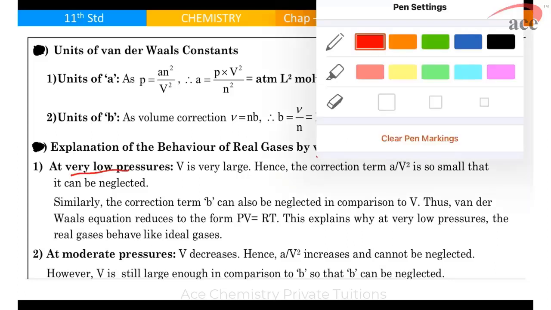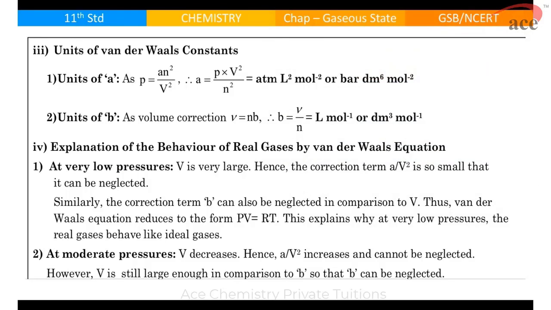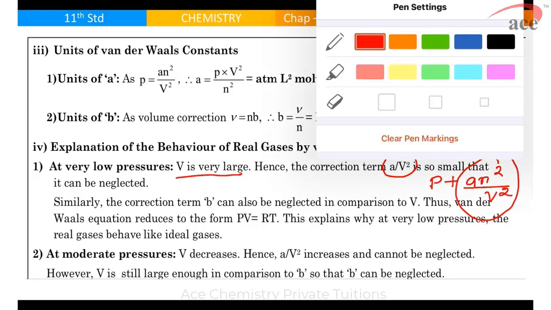When pressure is very low, we can say the gases follow the ideal gas equation, because if pressure is very low, volume is going to be very large, and if volume is very large, this term, which we normally added here, will become very small. So this entire term will become very small, so we can neglect it.